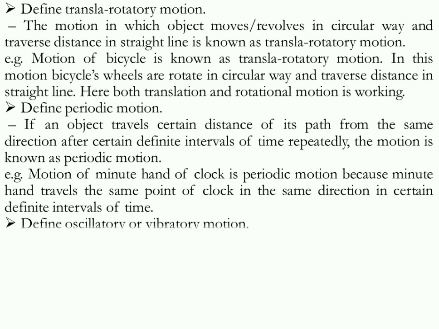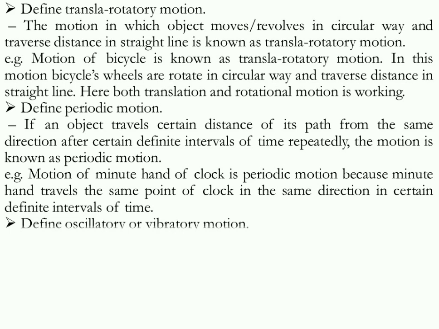Oscillatory motion or vibratory motion. Actually, this oscillatory or vibratory motion is a type of periodic motion. When an object moves in a way that for half of its time it travels in one direction and for the rest of the time it travels in the opposite direction, it is known as oscillatory motion.